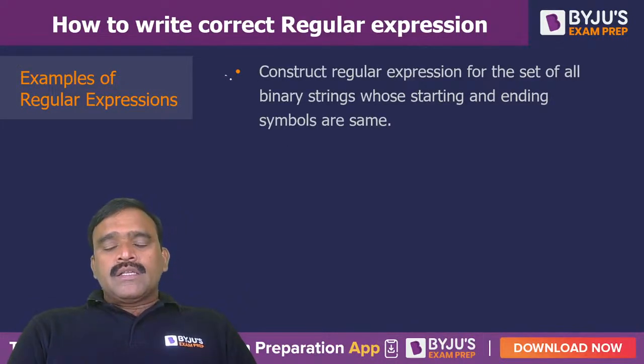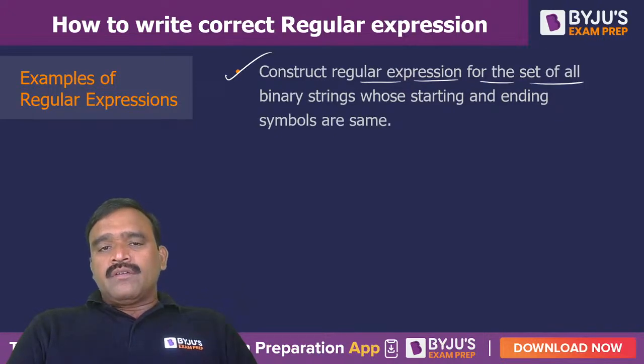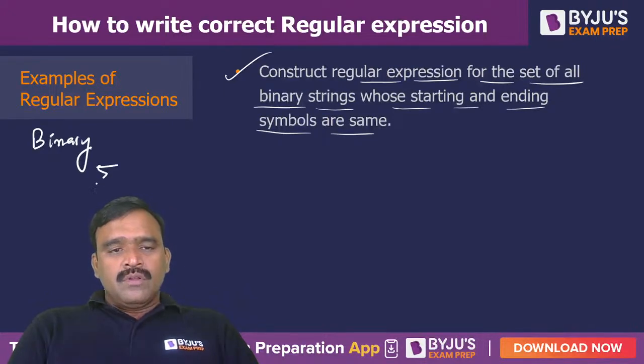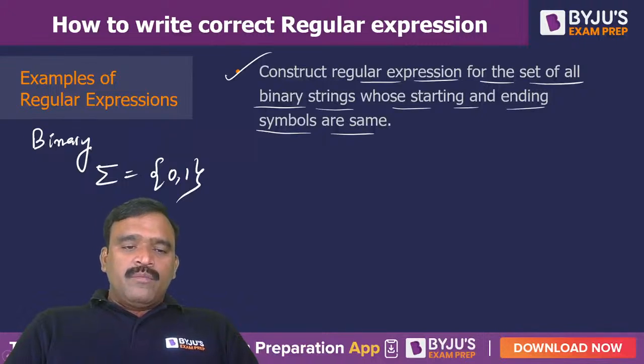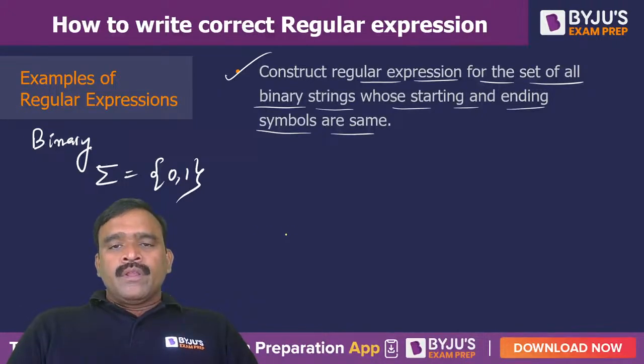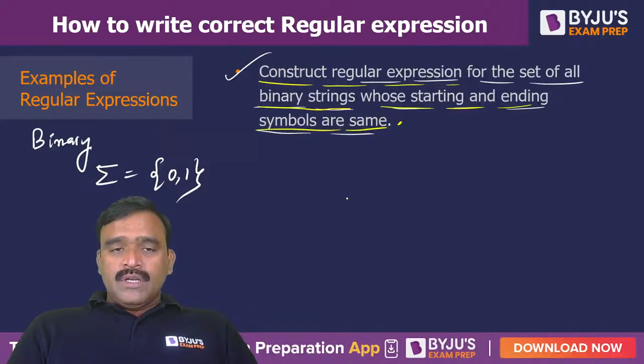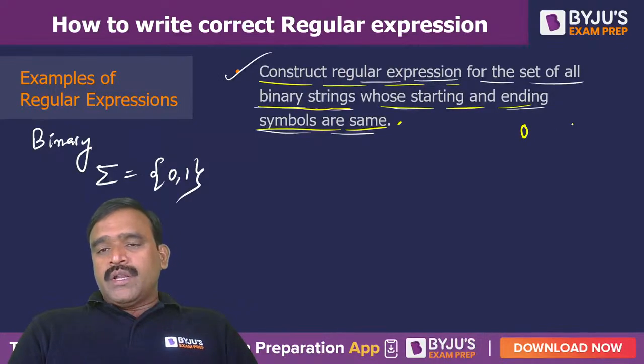Construct a regular expression for the set of all binary strings whose starting and ending symbols are same. So what do you mean by binary strings? Binary is nothing but the alphabet sigma is equal to 0 comma 1. Am I correct? And we need to construct a regular expression for the set of all binary strings whose starting and ending symbols are same. So that means if you start with 0 you should end with 0. If you start with 1, you should end with 1.